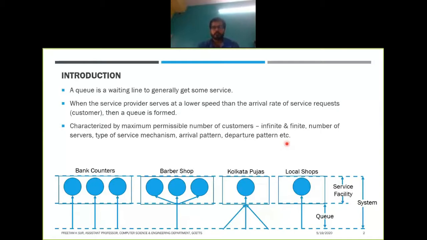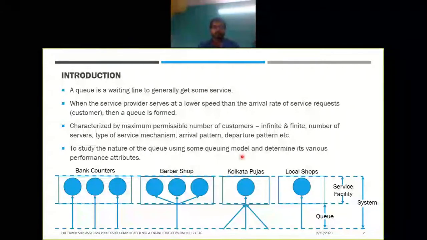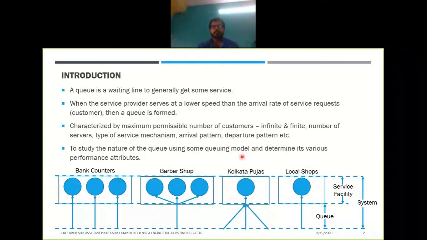So what we're going to learn, we'll basically try to study the nature of a queue using some queuing models. We'll see two of the models, which are very simple, but these two models are in our syllabus, and there are a whole lot of other models. We'll see how this model is developed and determine its various performance attributes.